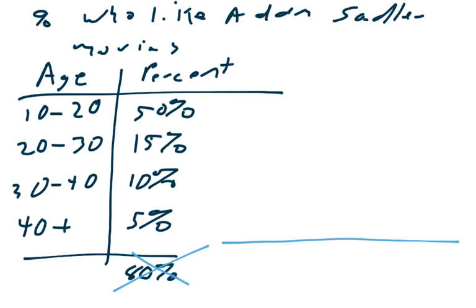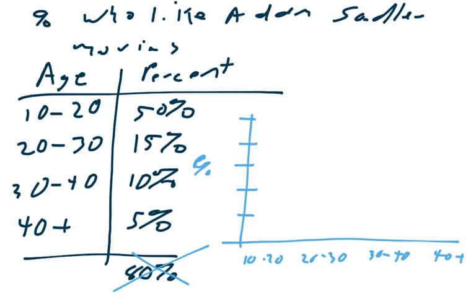But we can still make a bar graph, so 10 to 20, 20 to 30, 30 to 40, and 40 plus, and 10, 20, 30, 40, 50% who like Adam Sandler movies.